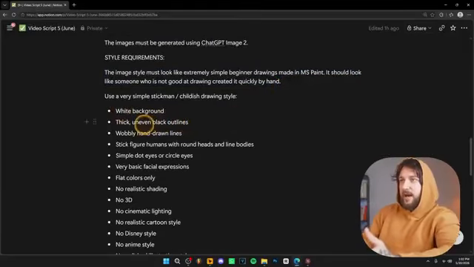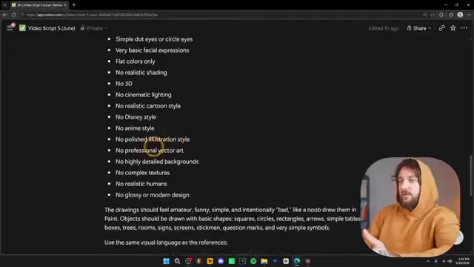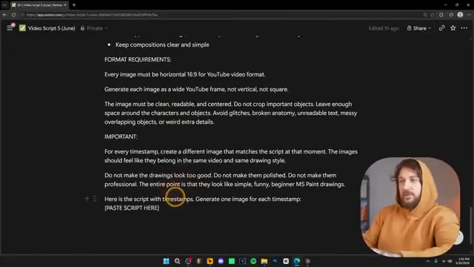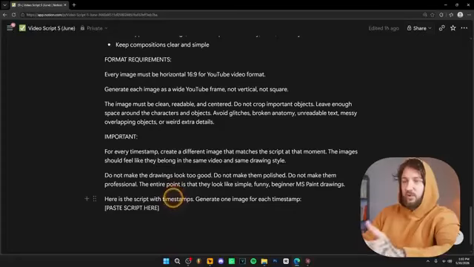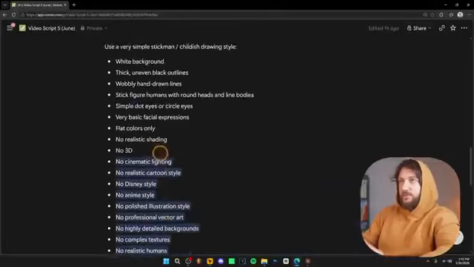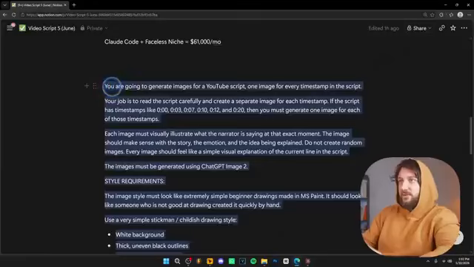And over here we have white background, no 3D, no cinematic, and so on. This is the entire prompt. What I want you to do is write a prompt like this one, or ask ChatGPT or Claude to write you a prompt like this one. And after you write this prompt, I want you to copy it and then paste it into Claude Code.